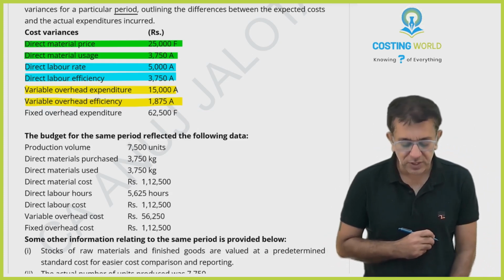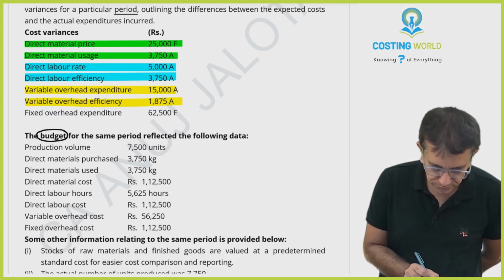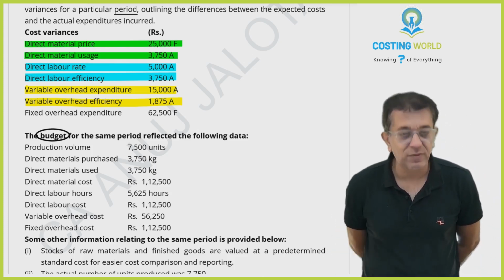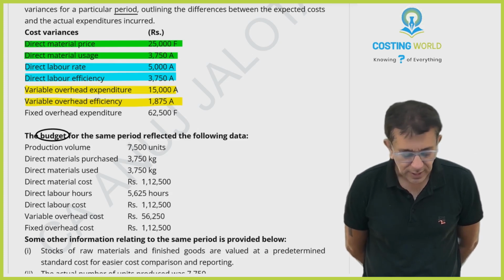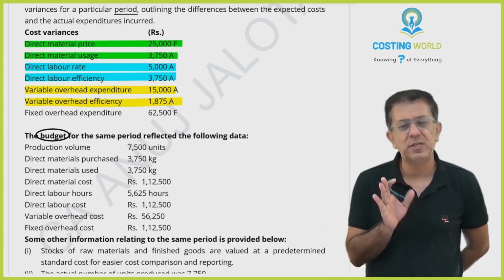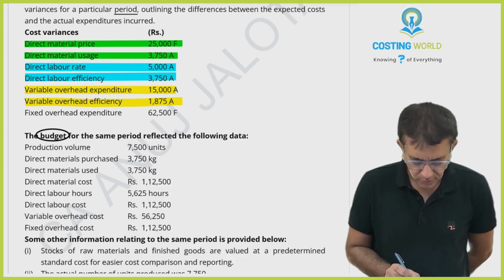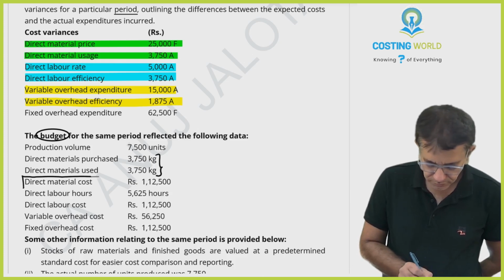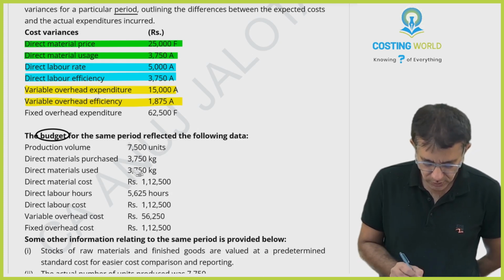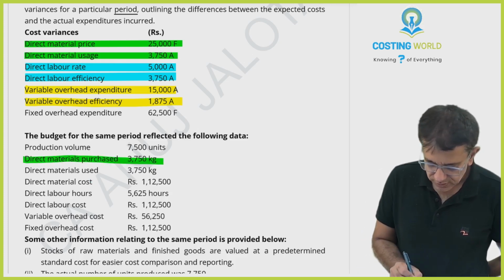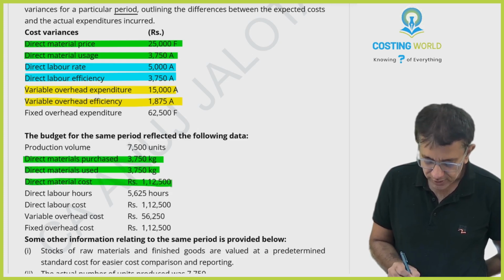The budget for the same period reflected the following data. Production volume, 7,500 units. Direct material purchase, direct material use. These are all budgets. Budgets are estimates, kind of your standards. Further, direct material cost. I'm just trying to segregate the data of material. So this is material data, this is material data, this is material data.